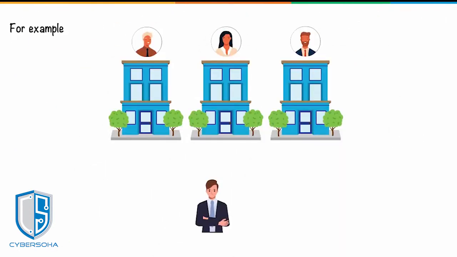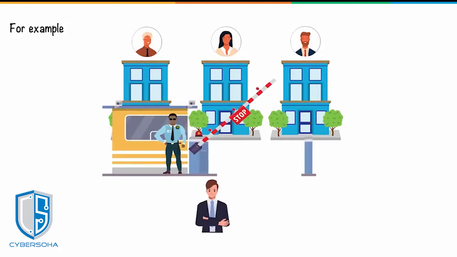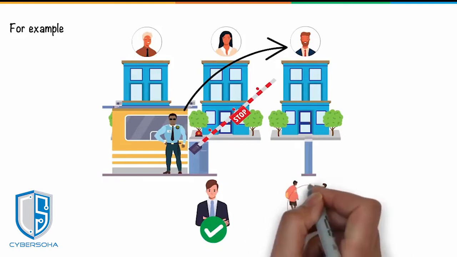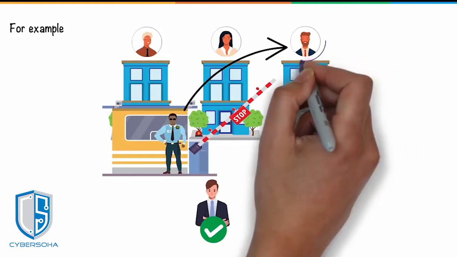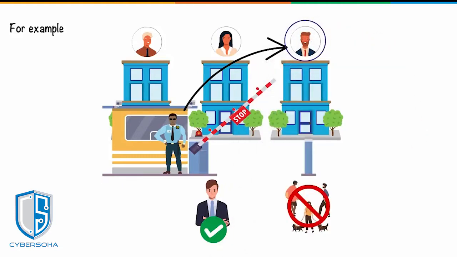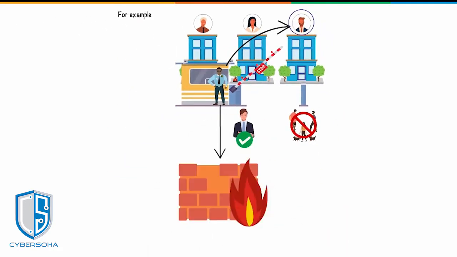For example, if you were to visit your friend who lives in a gated community, you would first take permission from the security guard. The security guard would check with your friend if you should be allowed entry or not. If all is well, your access is granted. On the other hand, the security guard would not grant permission to a trespasser looking to enter the same premises. Here, the entry access depends solely on your friend, the resident's discretion. The role of the security guard in this case is similar to that of a firewall.